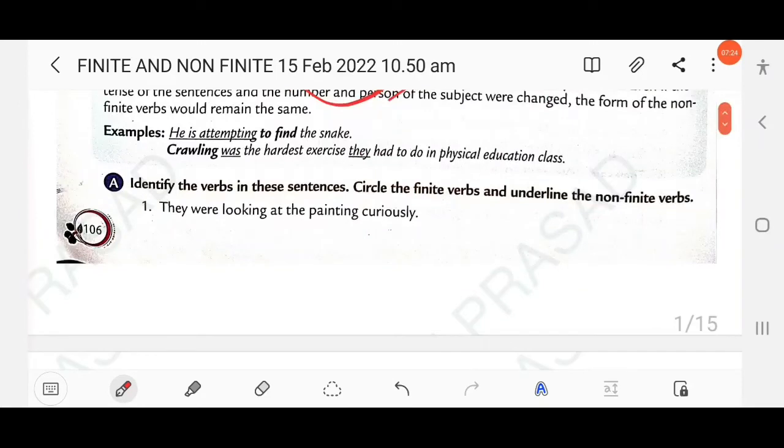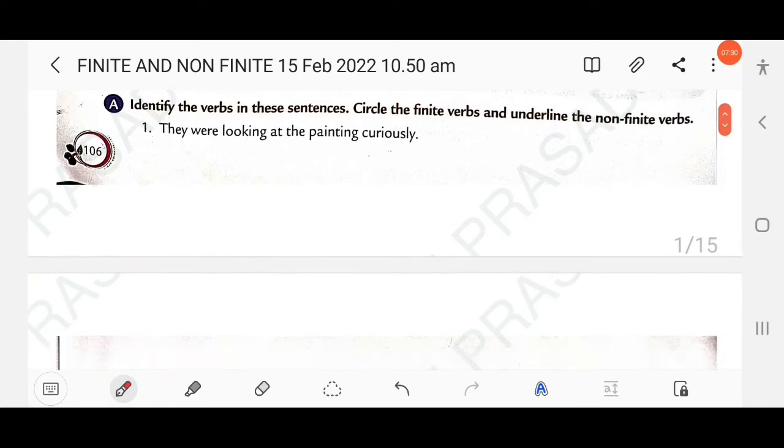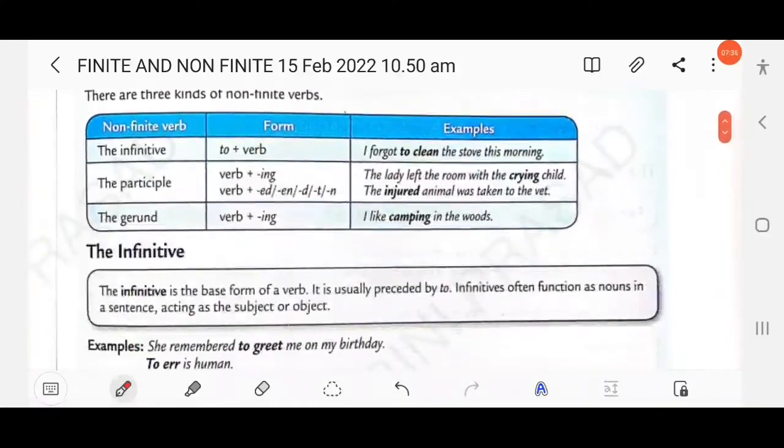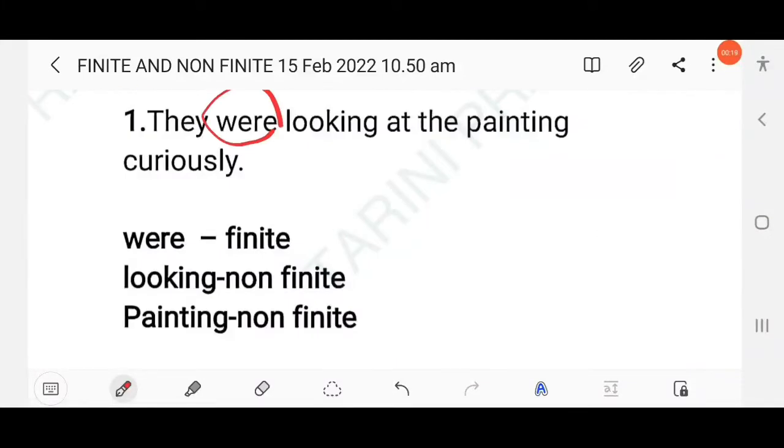Now identify the verbs in these sentences, circle the finite verbs and underline the non-finite verbs. The first one: they were looking at the painting curiously. Here you find were. You know were is a finite verb, and looking is a non-finite verb. As you know, a finite verb has a tense and also changes according to person. So here, were.